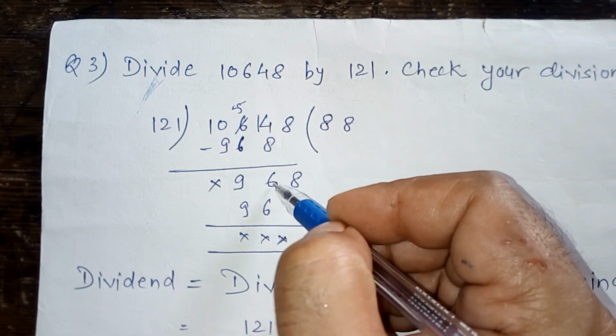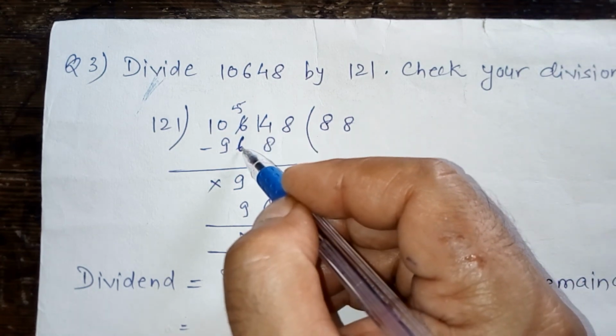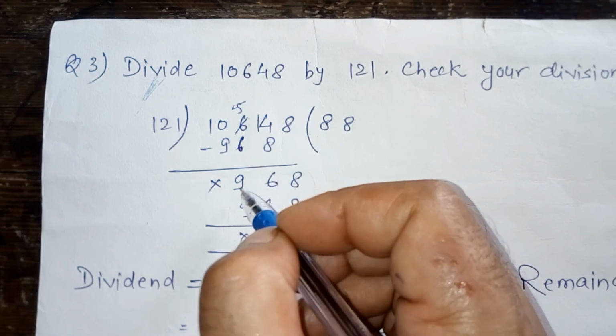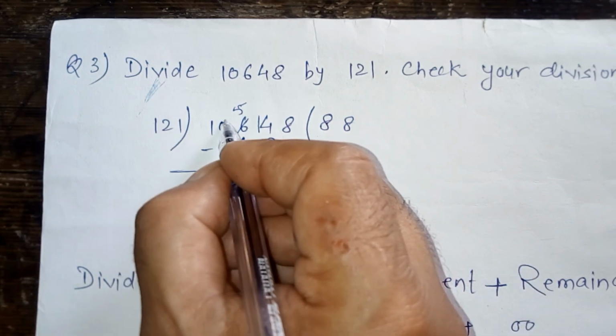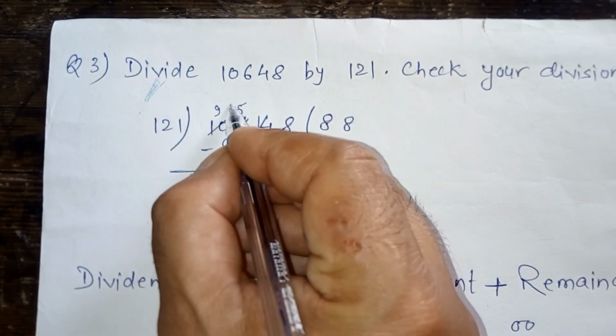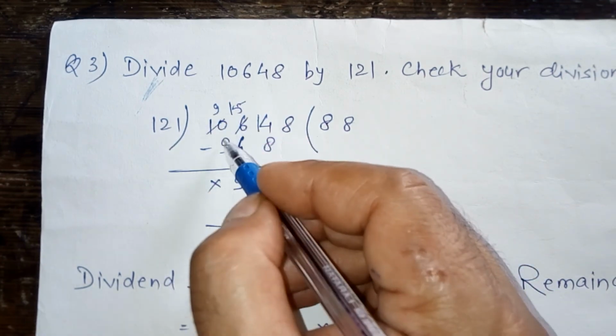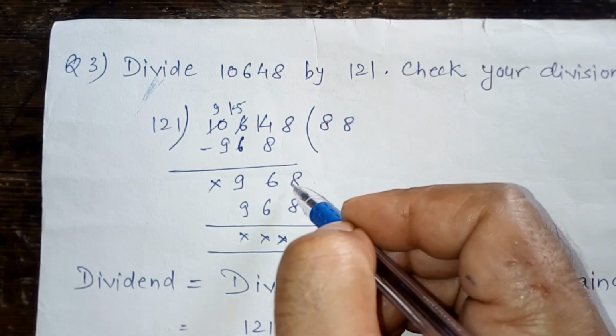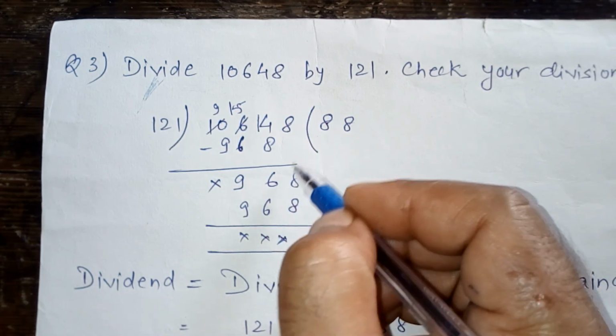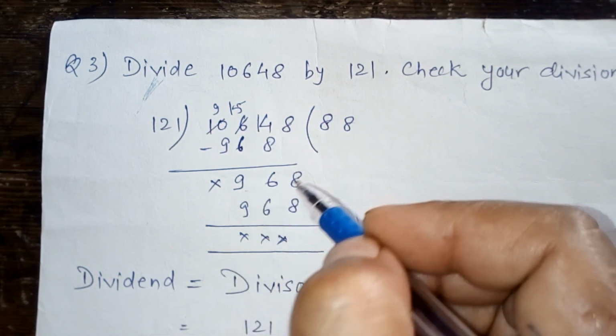14 minus 8, 6. We cannot subtract 6 from 5, so we take one number borrowed from 10. So it will be 9 and it will be 15. 15 minus 6, 9. 9 minus 9, 0. We can note down the next number, 968.